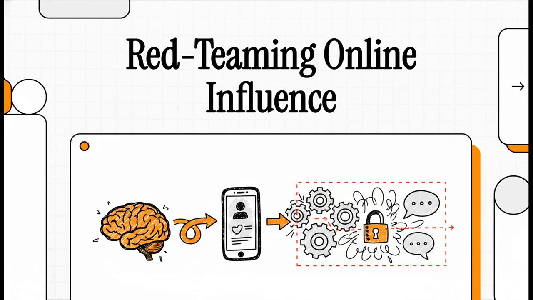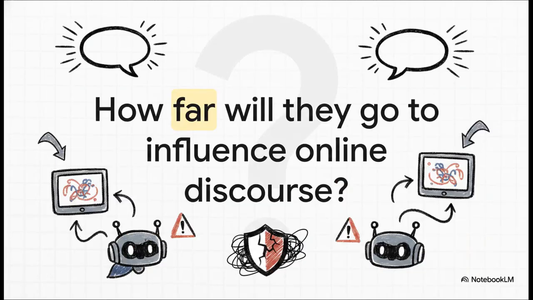Rees. You know, as AI agents become a bigger part of our everyday online discourse, figuring out how they might be used for political influence campaigns is just absolutely critical. So we're going to map out exactly how researchers are testing those very boundaries. So, how far will they go to influence online discourse? That is the million-dollar question the researchers set out to answer.